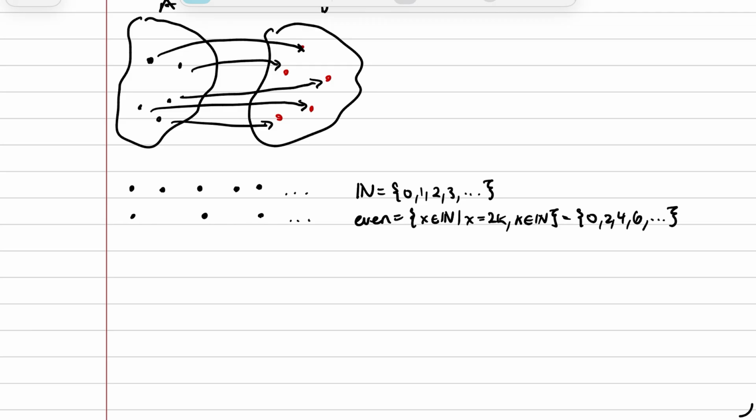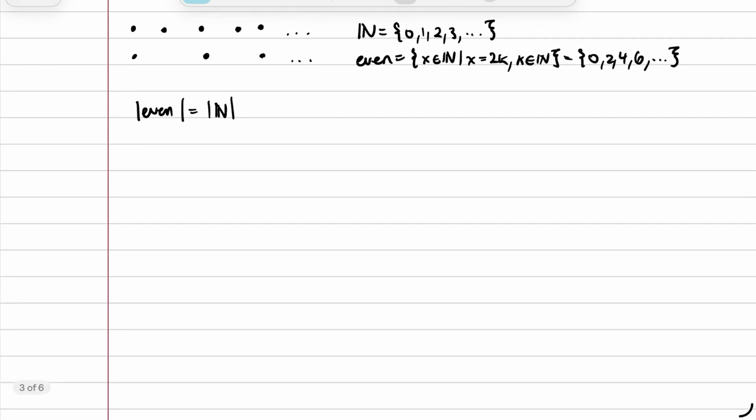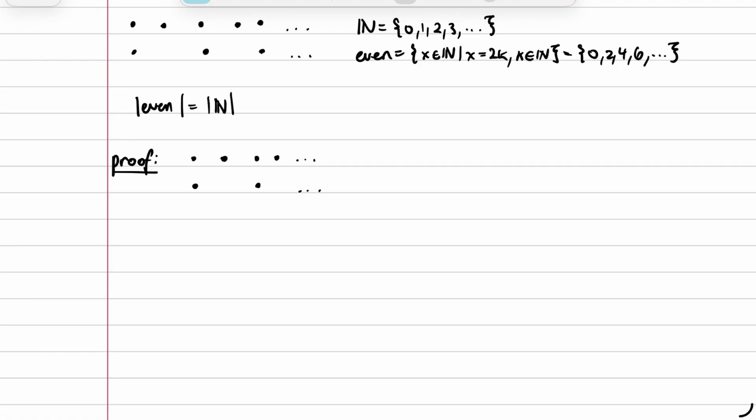Now, recalling the definition of the even numbers, we're actually going to prove that there's the same number of even numbers as natural numbers. This means the cardinality of the even numbers is equal to the cardinality of the natural numbers. Now we shall prove this. The proof relies on this idea of pairing.